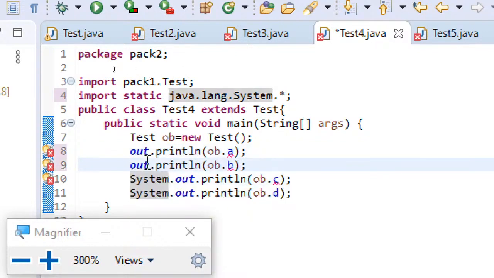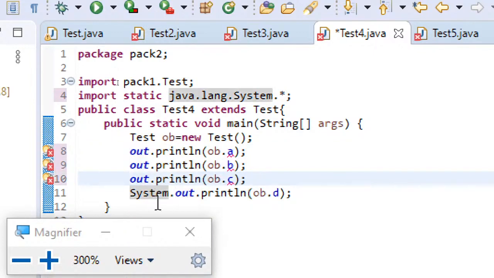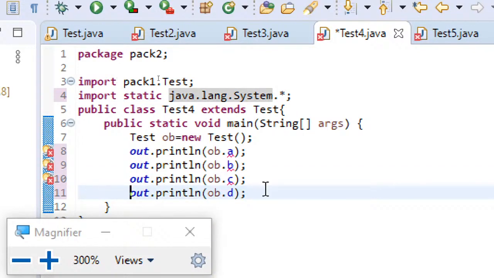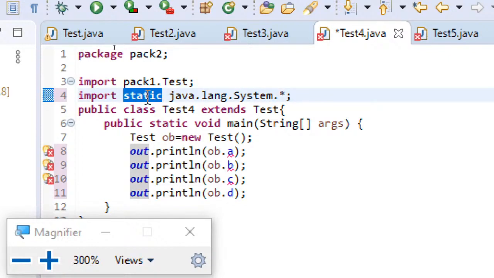Since I have written static import at the top, instead of writing System.out.println, I can just use out.println itself. It's possible only for static imports, so that you can ignore writing the class name. That's the advantage with static import.